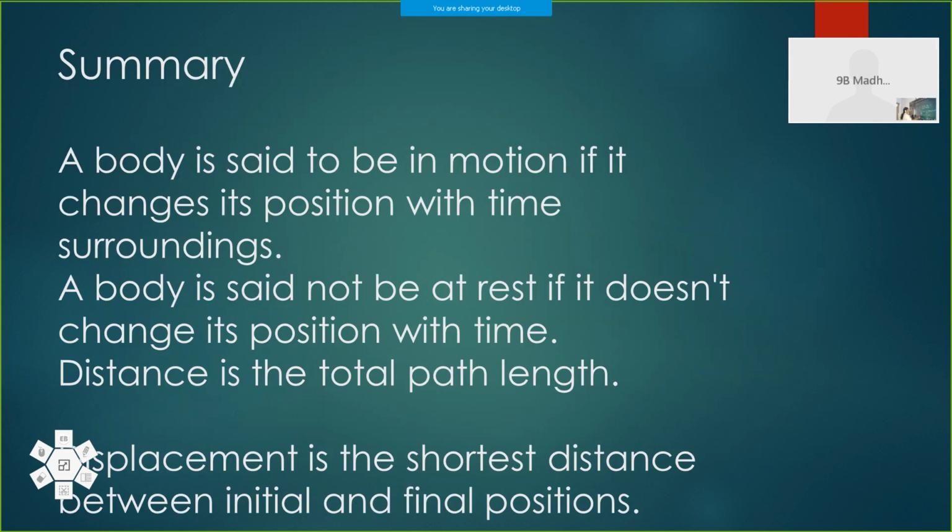So here we have the summary of our class. First is state of motion, then state of rest, then distance as the total path length, and displacement as the shortest distance between initial and final positions.